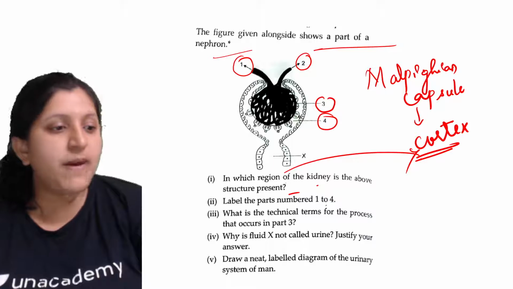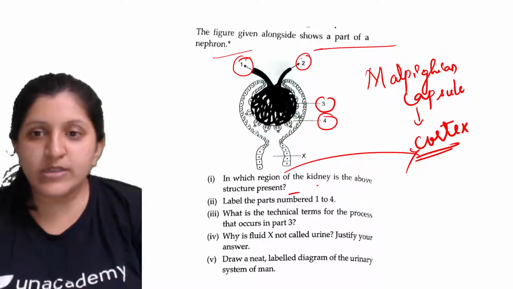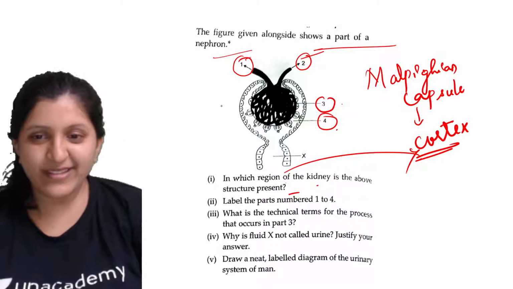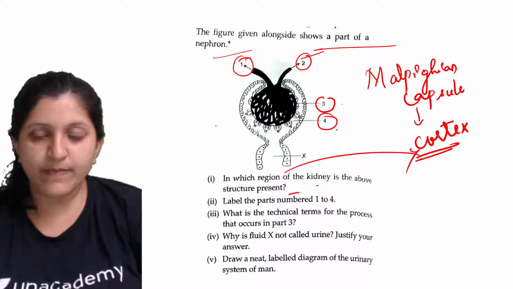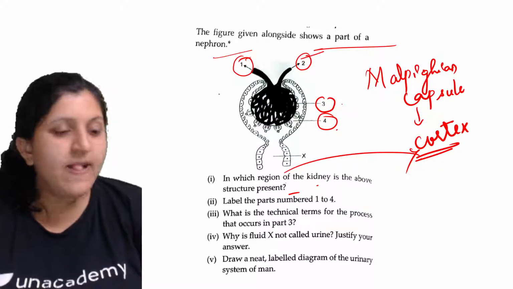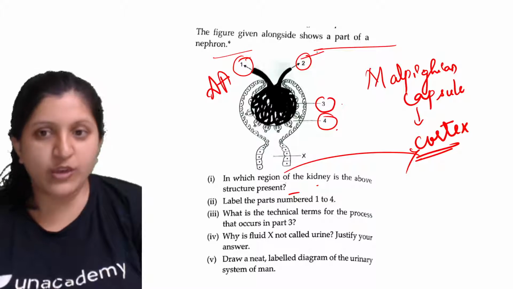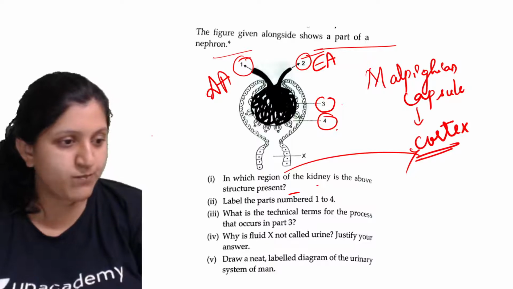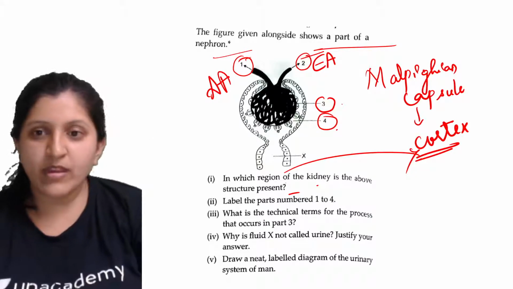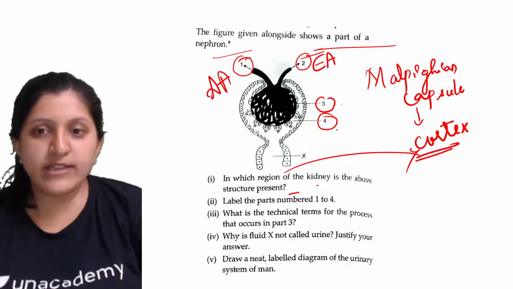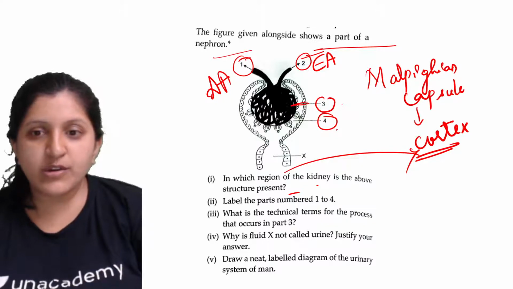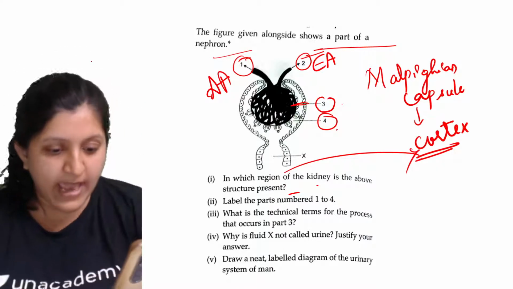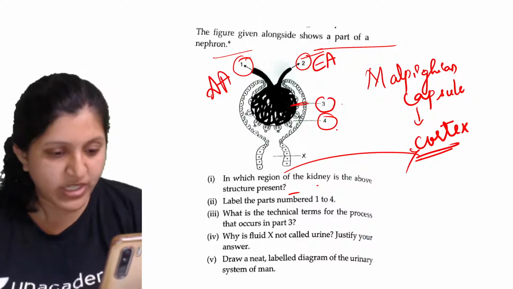Okay, so label the parts number 1 to 4. So what is this, what is this, and what is this, and what is this? So this is afferent arteriole. Yes, very good. This is the third one shown here, right? So this is the third one and this one is the fourth. Yes, afferent arteriole and efferent arteriole. Yes, right, Rajat. That's right.